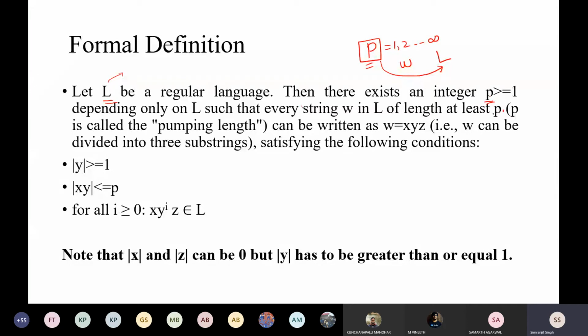Okay, so don't worry if you don't understand. I think it is a little bit of a confusing definition. I will give you an example to understand clearly and list the rules there again. So just don't worry about it.